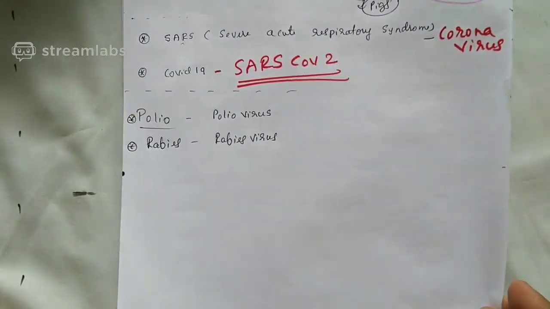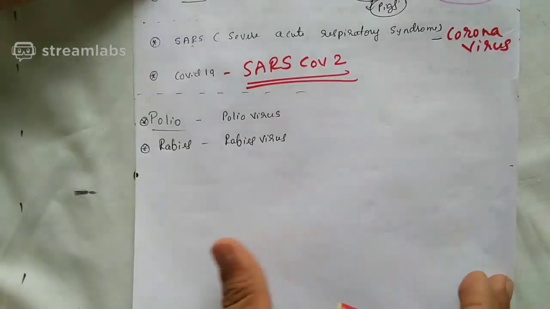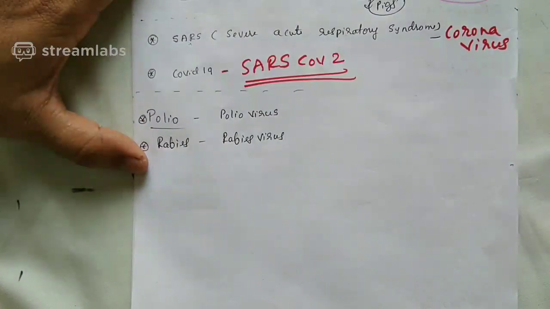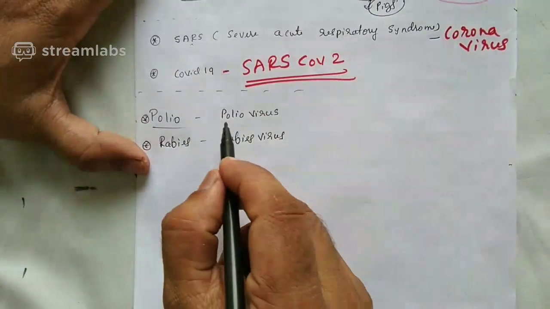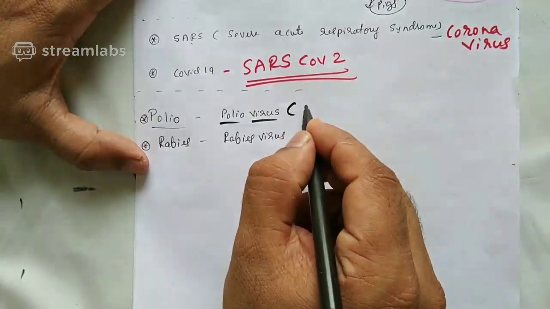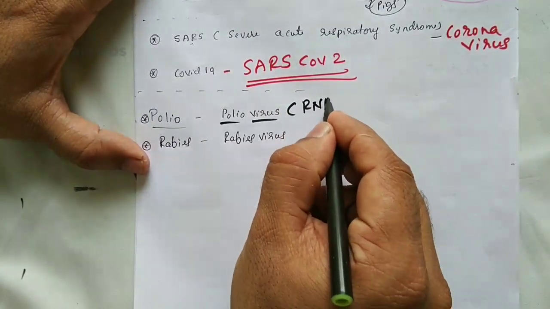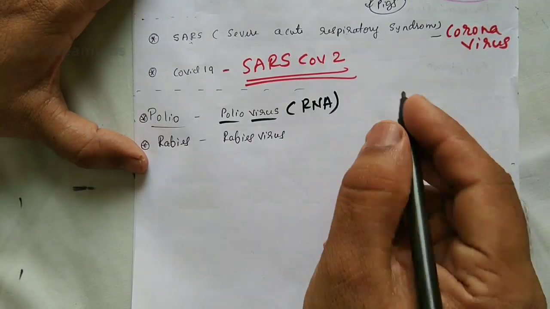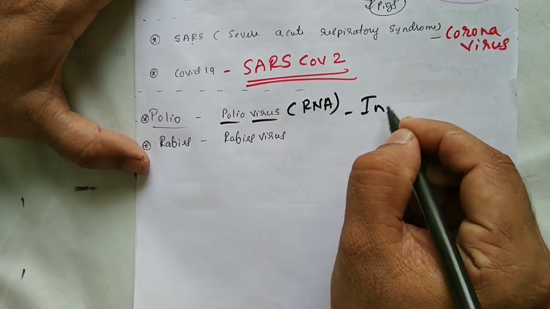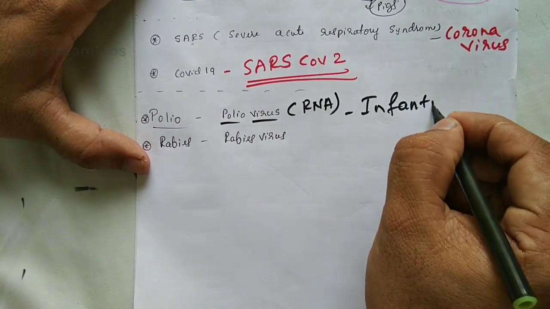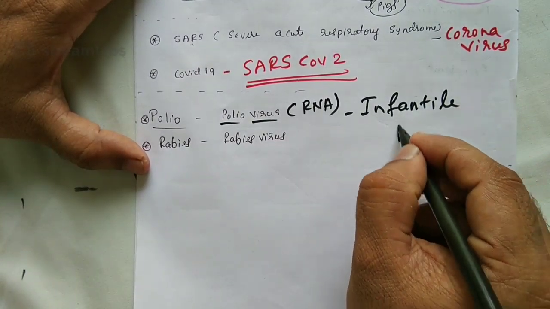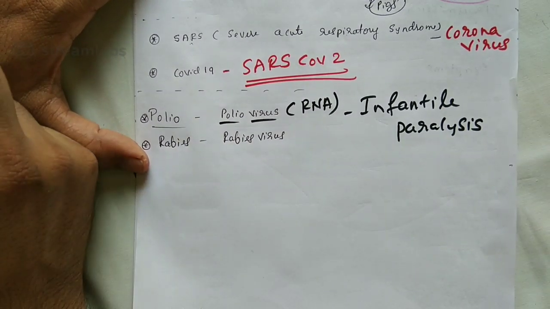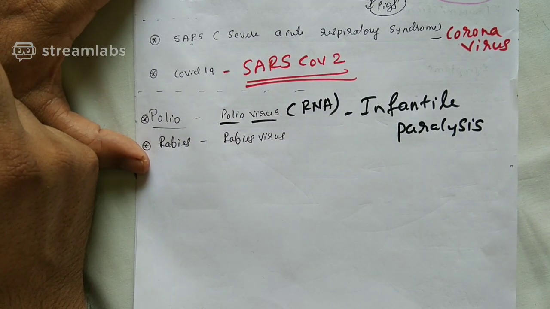We are moving on to 2 more viral diseases. One is polio and the last one is rabies. Let us quickly discuss some of the points. Polio is caused by polio virus. It's once again an RNA virus. Polio is a what virus? RNA virus. And polio is called infantile paralysis. Infantile paralysis is another name given to polio.